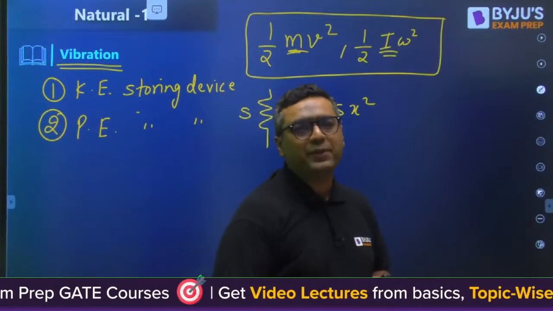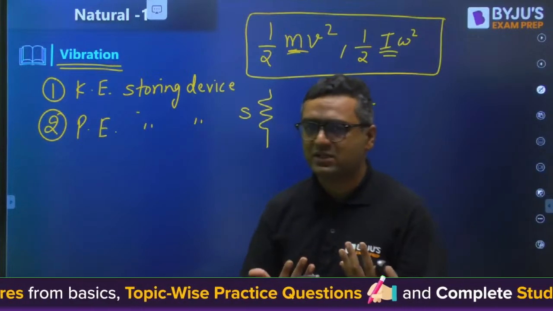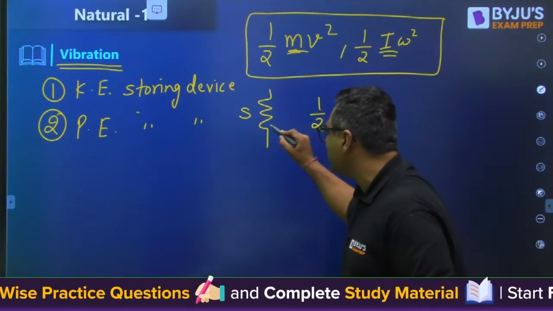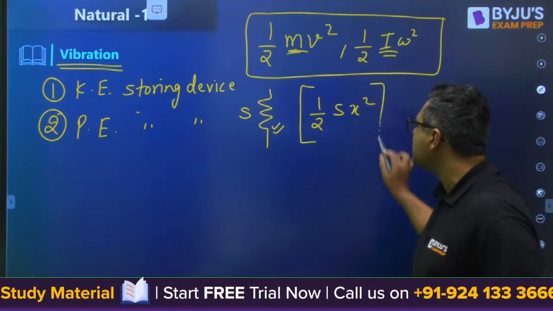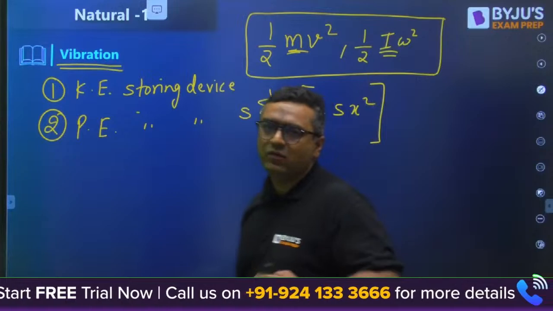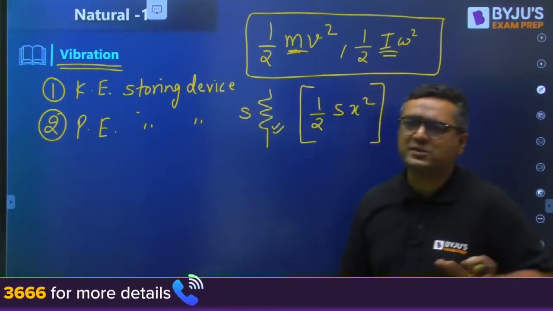Because when we say vibration, or when we say stiffness, when we say spring, we want to say just stiffness. So stiffness is denoted by the spring actually. Actually, potential energy is stored in the form of stiffness, but we are denoting this with the help of a spring. Okay, just for notation purposes, nothing more than that.